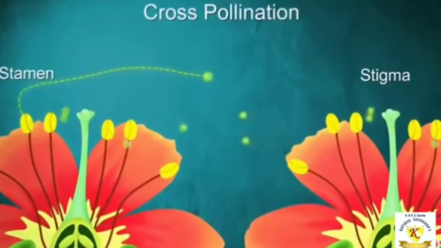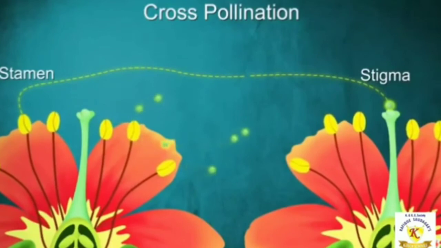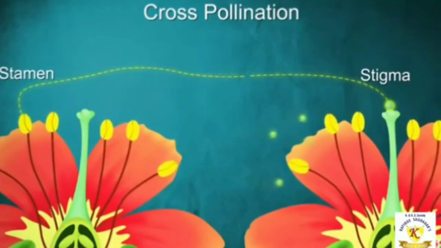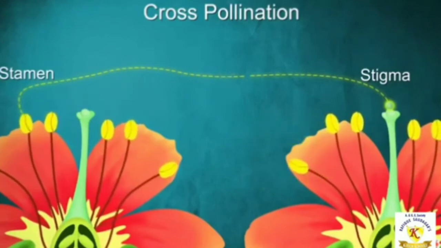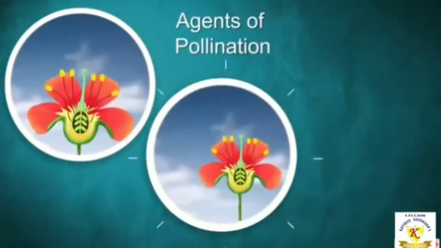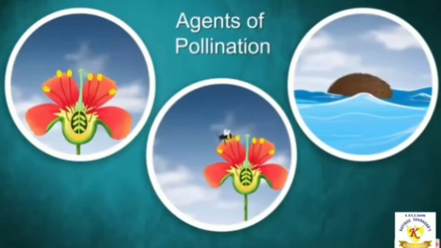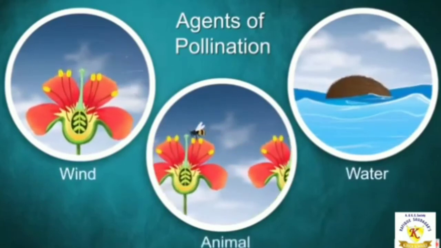But if the pollen grains of a flower land on the stigma of another flower of the same or other plant of the same type, it is called cross-pollination. Now, children, pollination occurs with the help of different agents like wind, water, or animals.